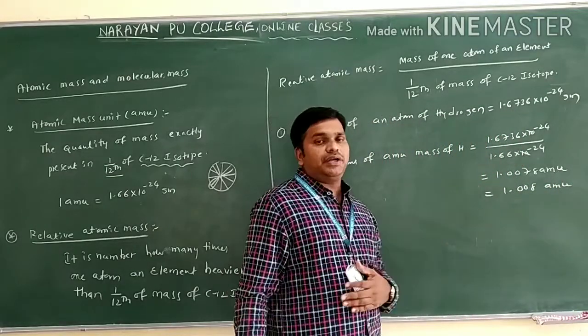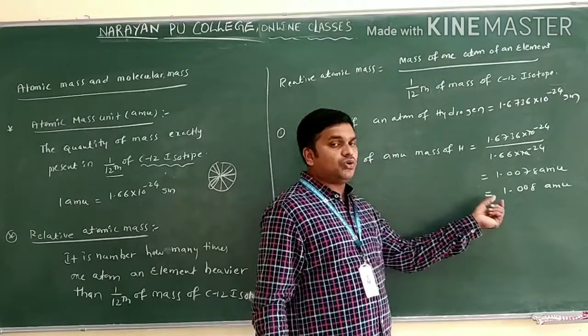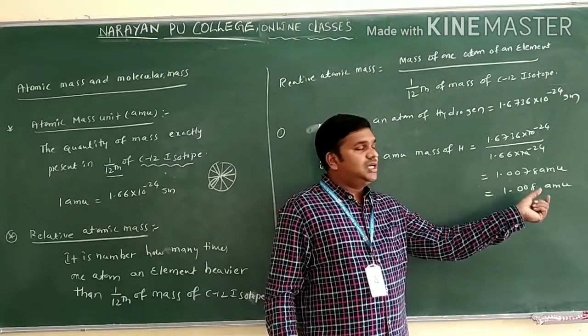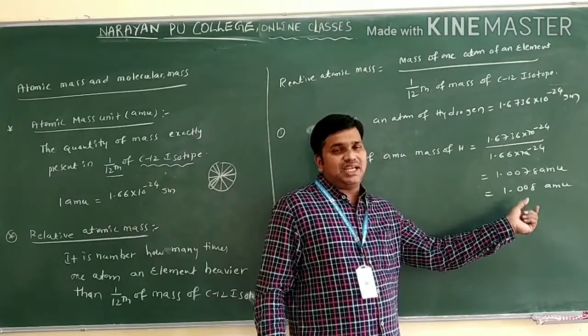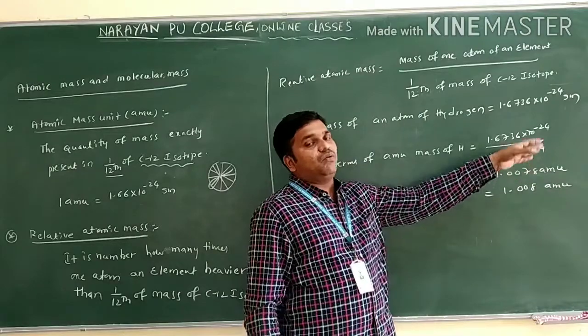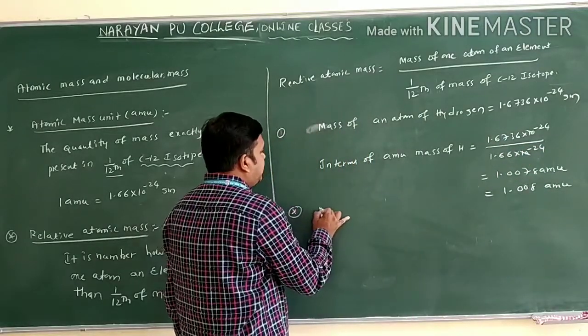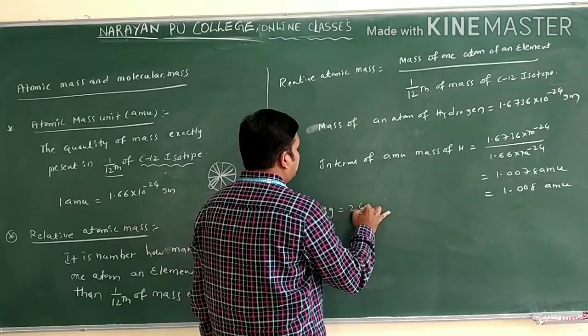So what does it mean? The mass of hydrogen, how much did you get? 1.008. The weight of hydrogen is heavier than what? 1/12 of the mass of C12 isotope only. Suppose you are taking magnesium. Magnesium is generally 24.